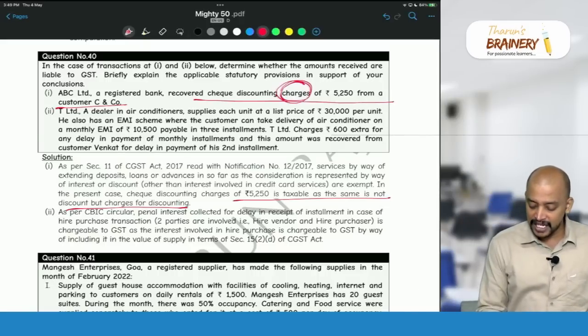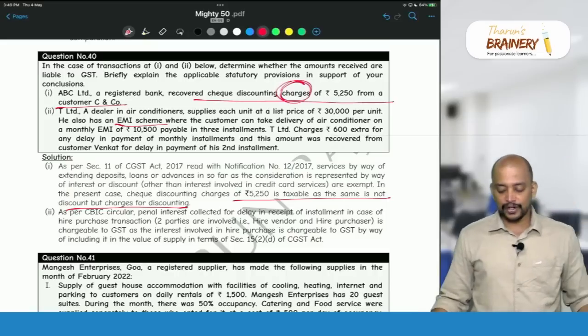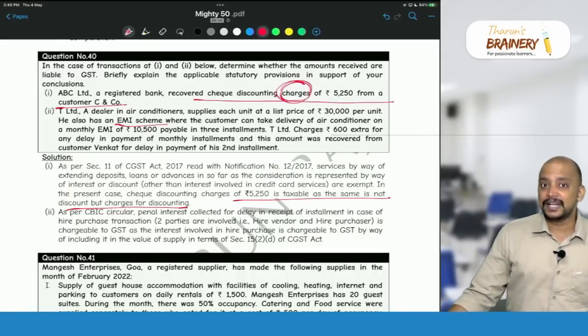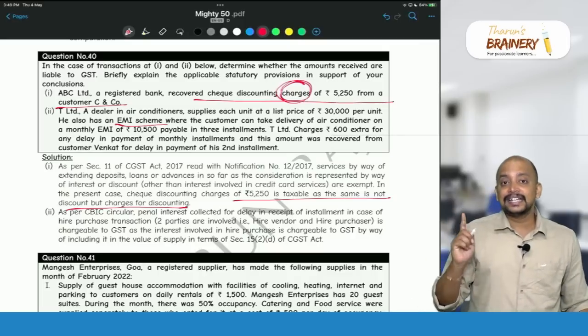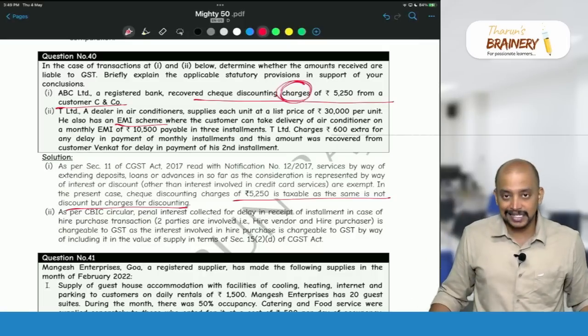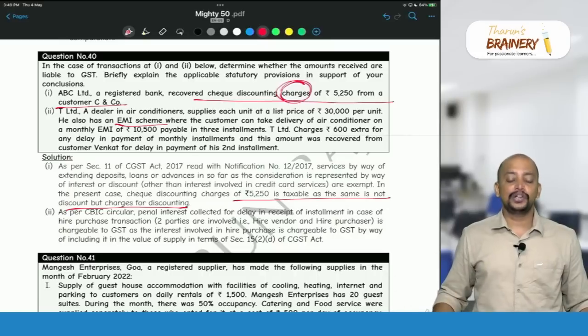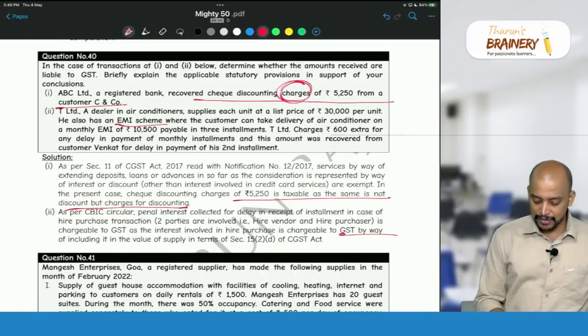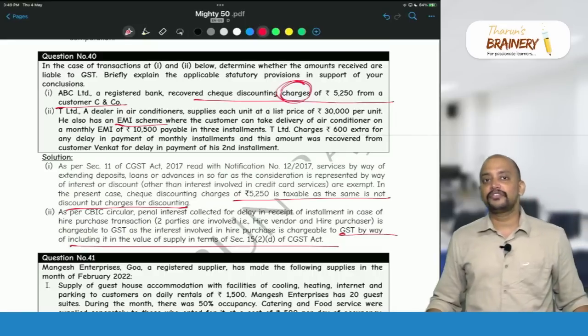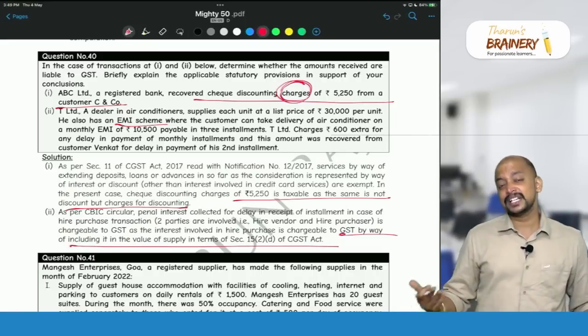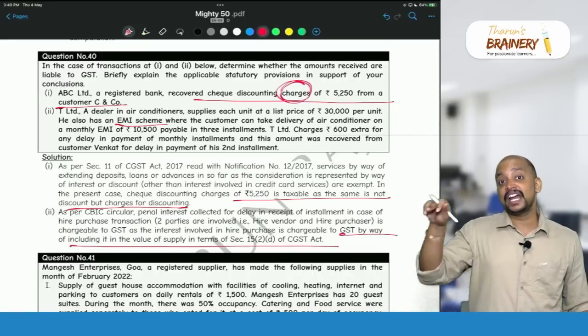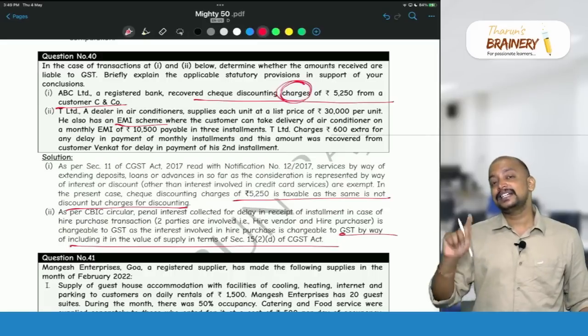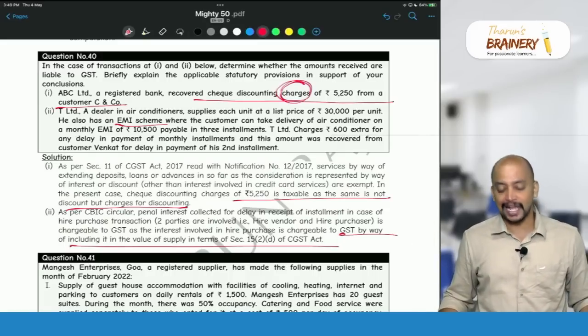So the dealer is only giving the EMI scheme. So therefore in this case, that is a hire purchase transaction, and the interest involved in the hire purchase transaction will be included in the value and chargeable to GST. So therefore this interest will be chargeable to GST in terms of 15(2)(d). Okay, what if it is a hire purchase financing? A financier is receiving the interest. That interest received by the financier will be exempted.